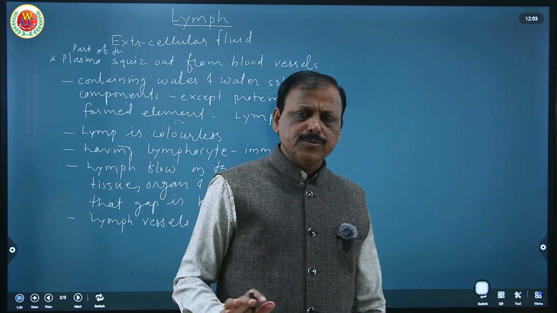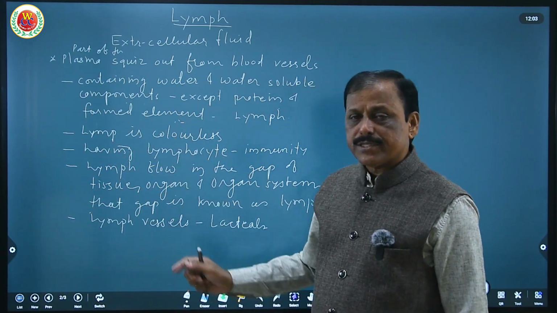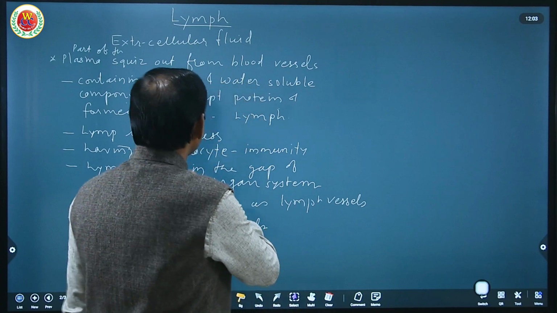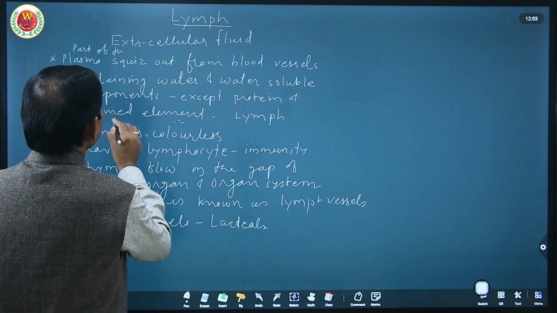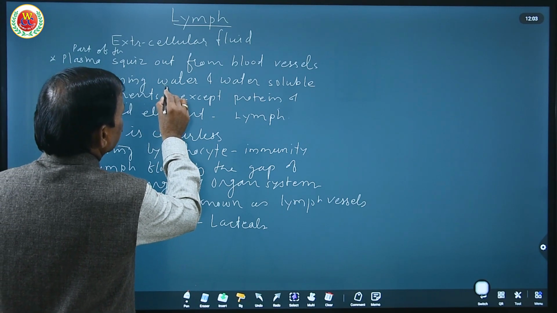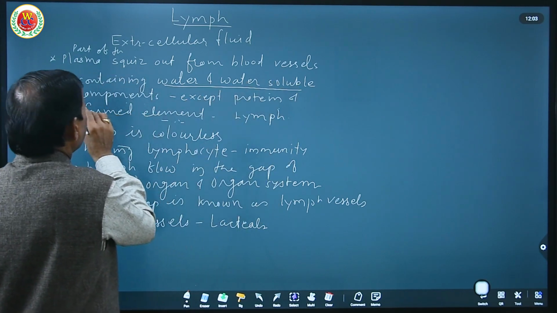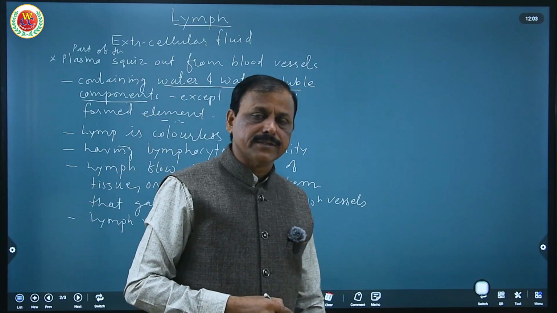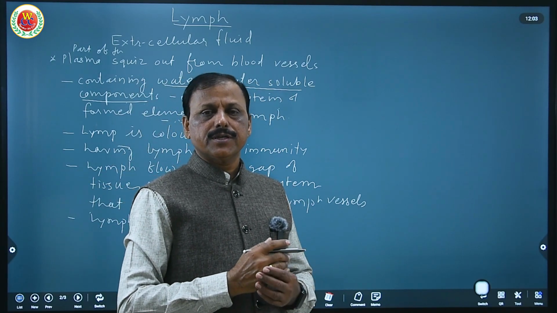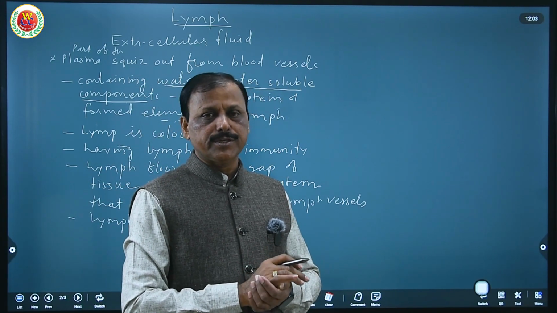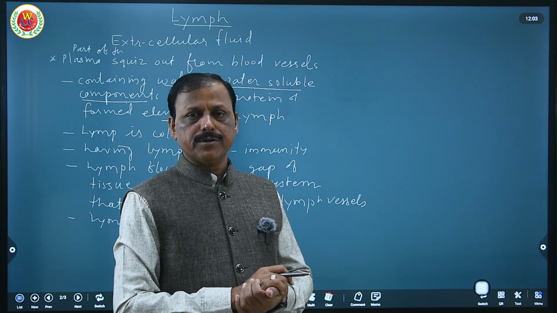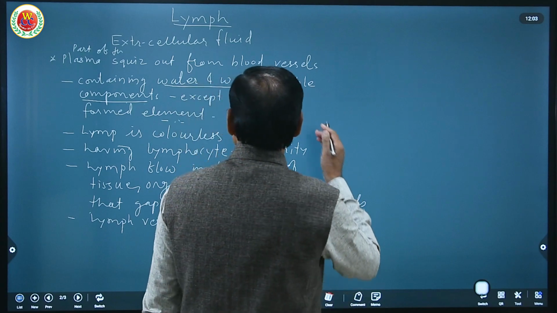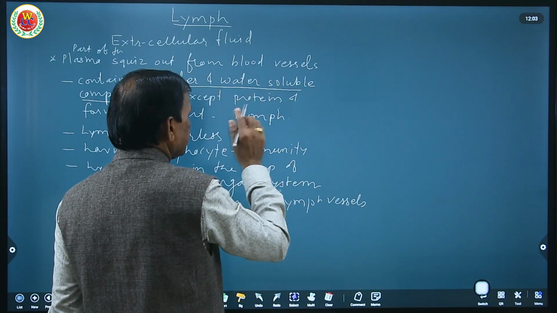Now this is about lymph composition, where it flows, and what it is composed of. Naturally, as I said, except protein and formed elements, it means the water and water soluble components of blood: all that we learned in the composition of blood, like glucose, amino acids, bicarbonates, sodium, chloride, magnesium, calcium. So that is the content of lymph.